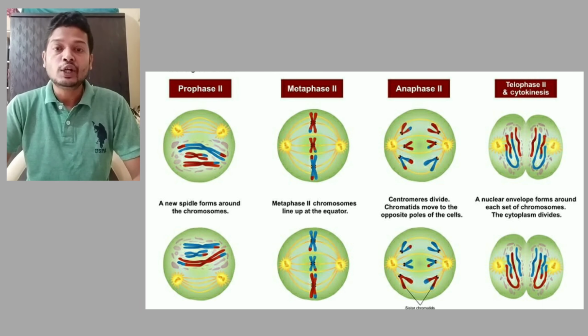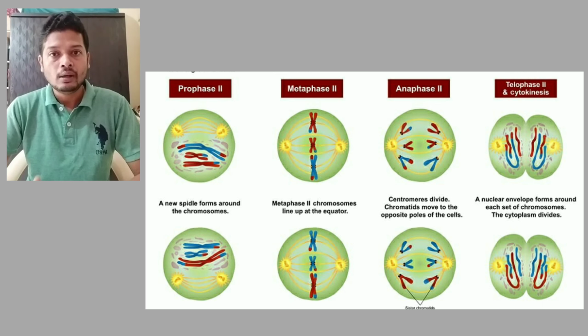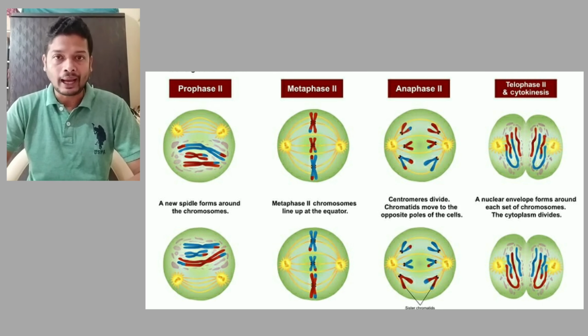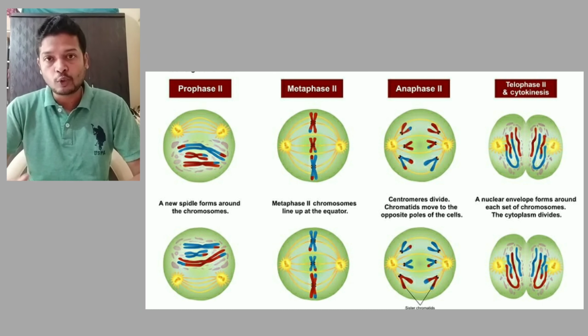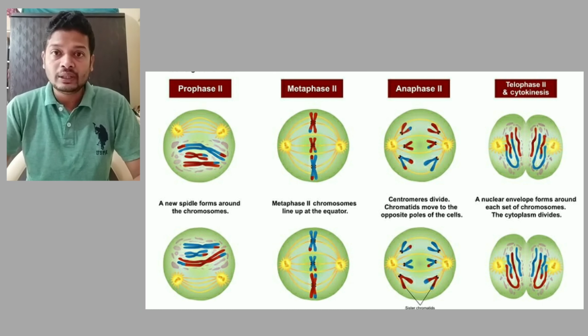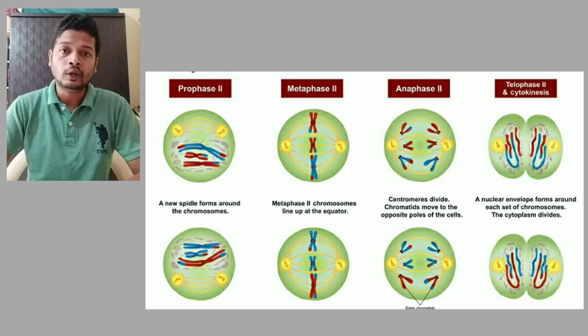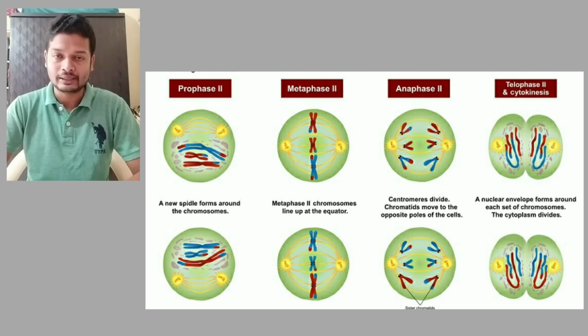Now here 23 chromosomes separate in such a way that each end receives 23. Each chromosome is a tetrad. Each chromosome now has 4 arms. So 2 arms start moving to one end and the other 2 arms to the other end. So it is exactly the same as mitosis. Here 23 chromosomes finally divide in both of the cells to form 23 chromosomed cells again.